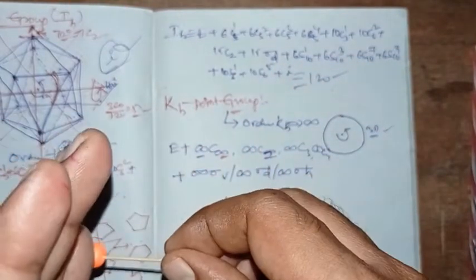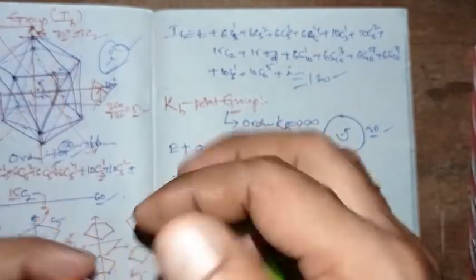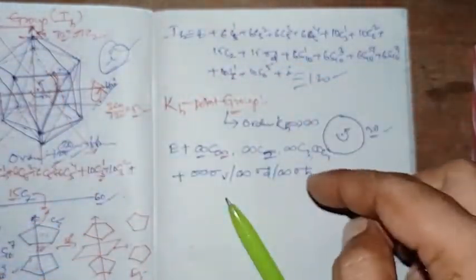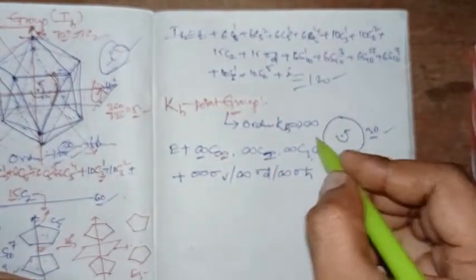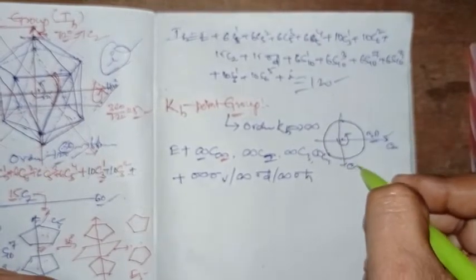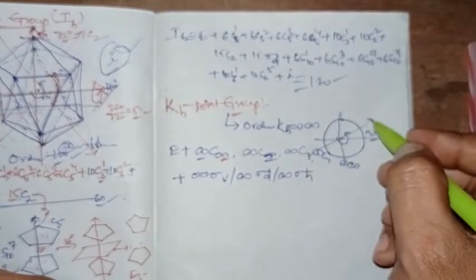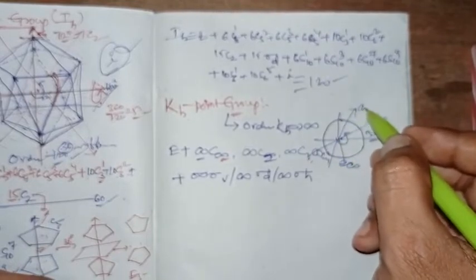We can apply this in infinite orientations, because an infinite number of principal axes are possible. In this orientation you have C infinity, in this orientation you have C infinity, in this orientation you have C infinity, right?